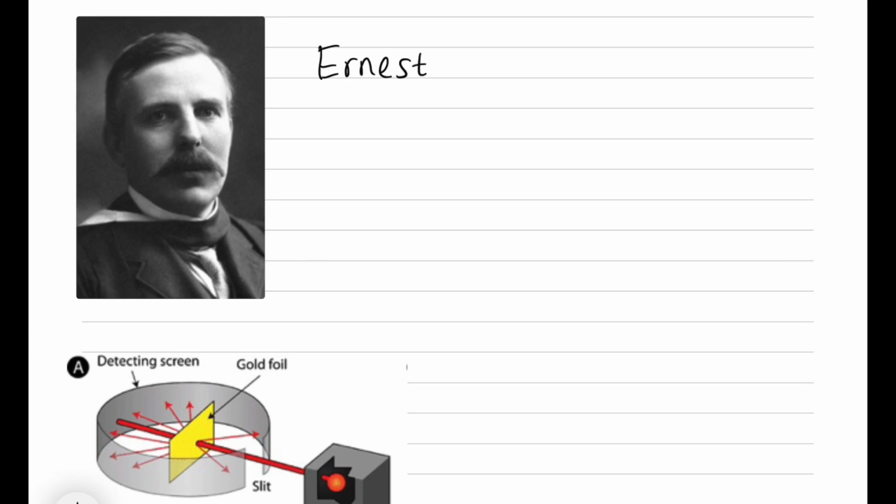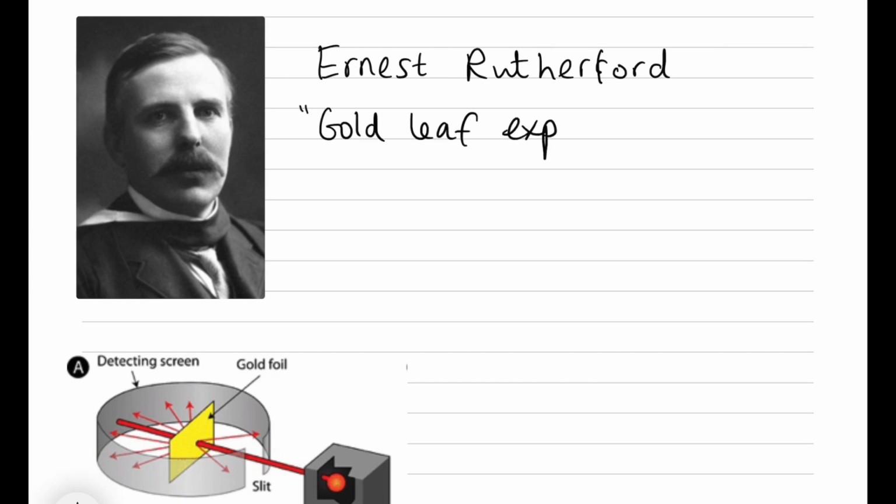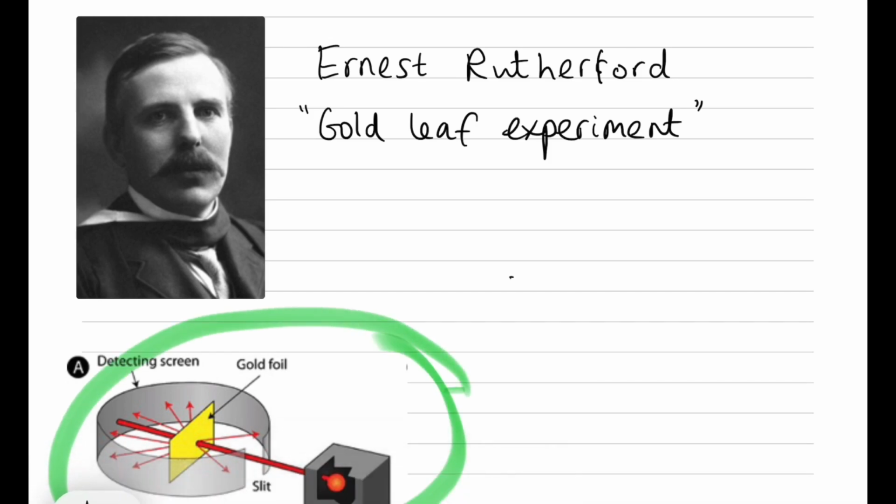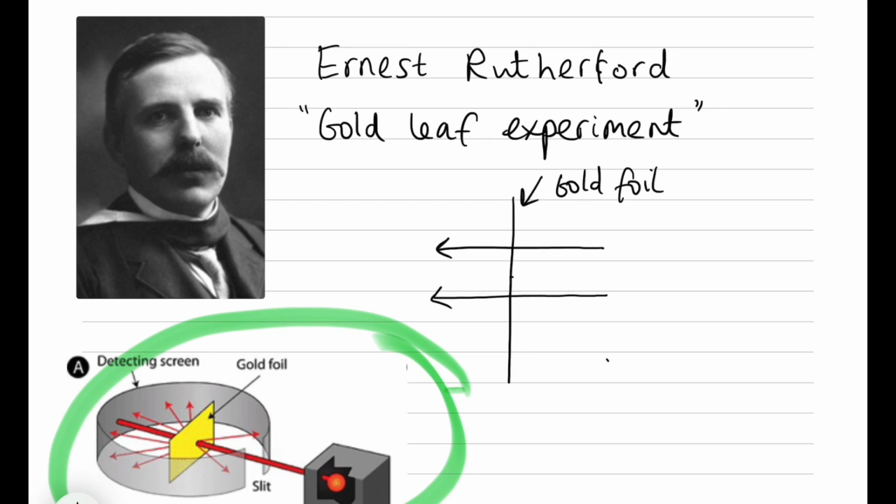Rutherford carried out a really important practical, the gold leaf experiment or the scattering experiment. So this practical involved a tiny, very thin piece of gold foil and tiny alpha particles being fired at it. And what he found by placing detectors all the way around this gold foil is that most of those particles went straight through. A very few were deflected and a very small amount bounced straight back.